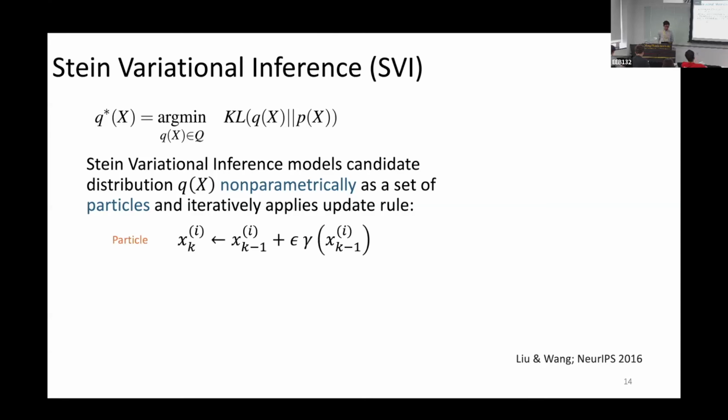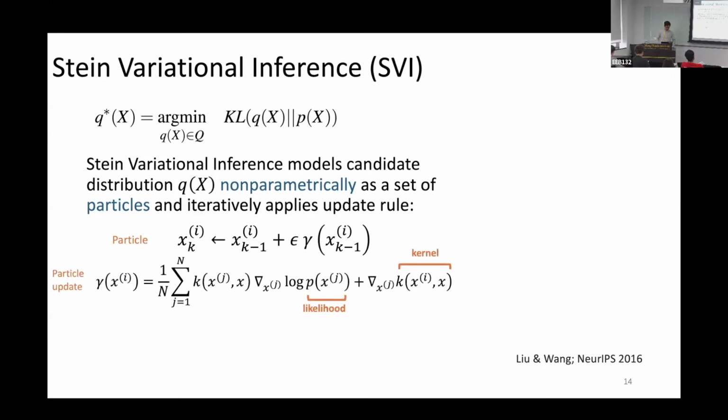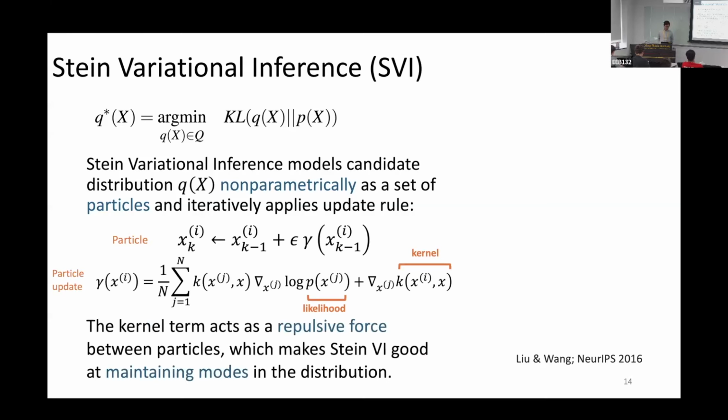For each iteration, the particle is updated with this update term, where gamma is the Stein variational gradient. The gradient contains two parts. The first one is a likelihood part based on the gradient, and the next one is a kernel term. The kernel term acts as a repulsive term between particles, which will make the Stein variational inference maintain multiple modes.